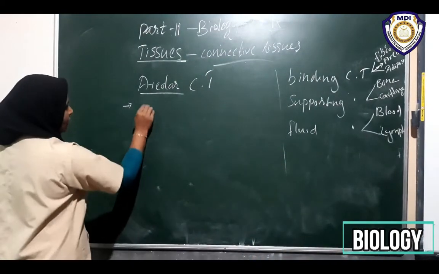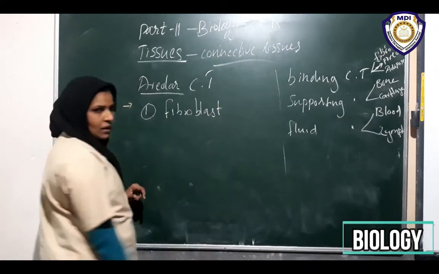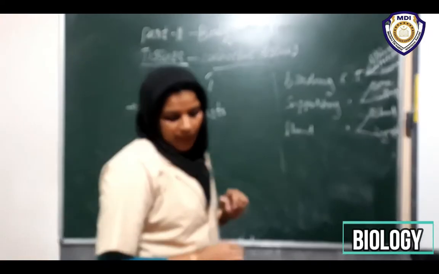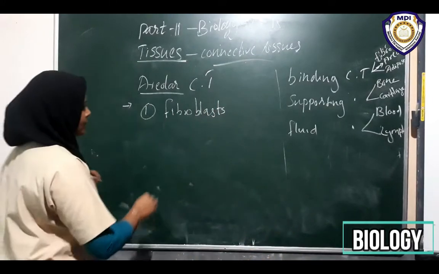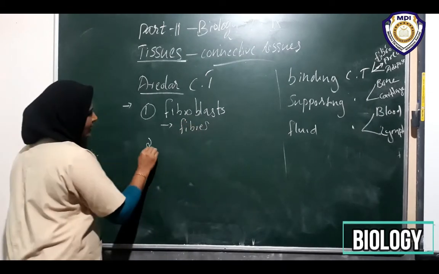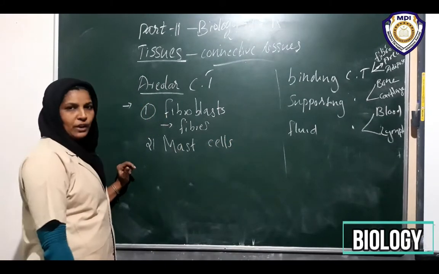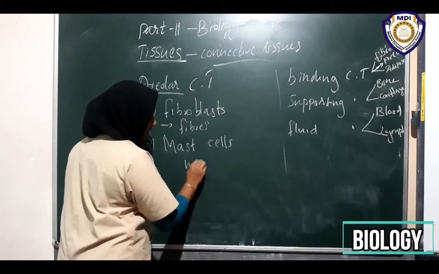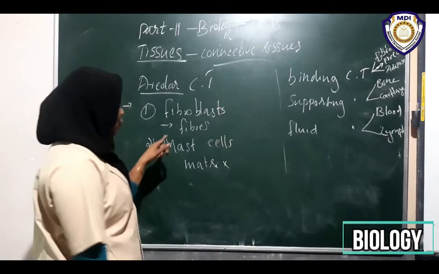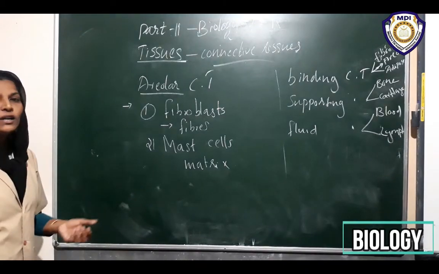Then they are of various forms. The first is fibroblast. What is the main function of this areolar connective tissue? Fibroblasts are involved in the formation of fibers. And second is mast cells. They are involved in the production of matrix. Fibroblasts help in the formation of fibers. Mast cells help in the synthesis or production of matrix.